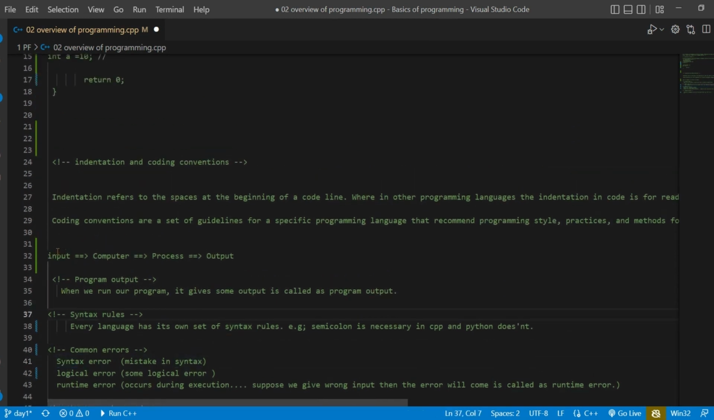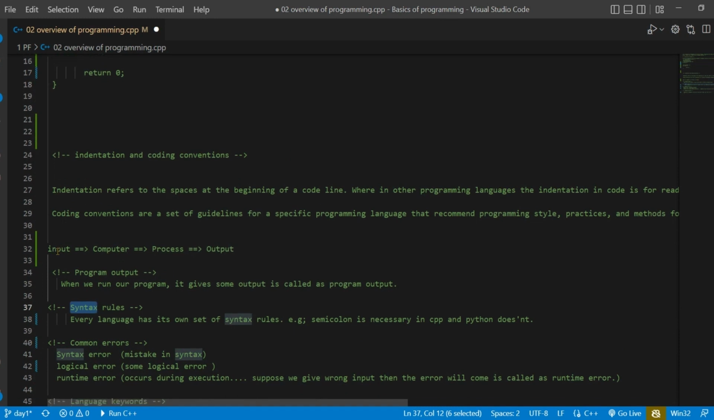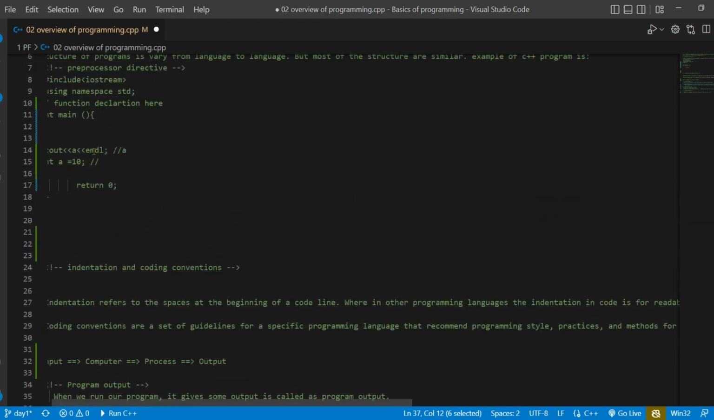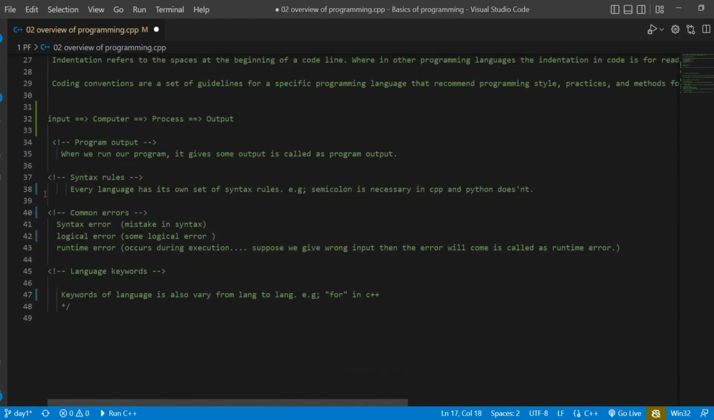When you don't follow the syntax rules of some particular language like C++ or Python, then it is going to be a syntax error. Because you are not following the syntax rules, it is going to be a syntax error. So if I am not writing the semicolon, then it is going to be a syntax error in the C++ program. Okay, so what is the logical error?